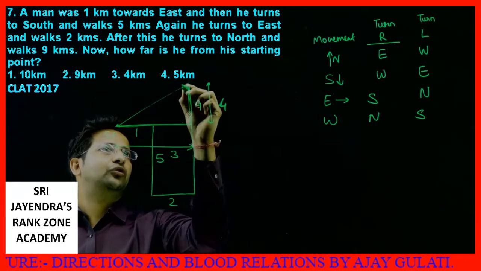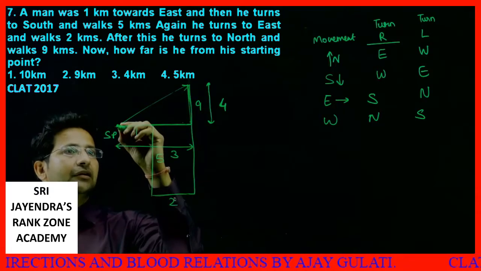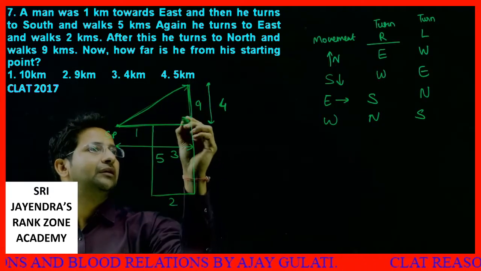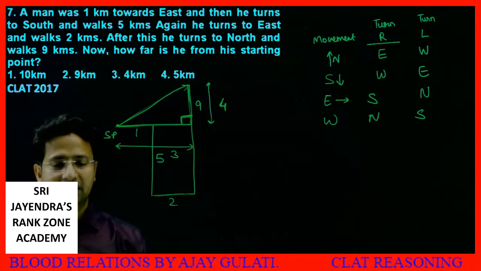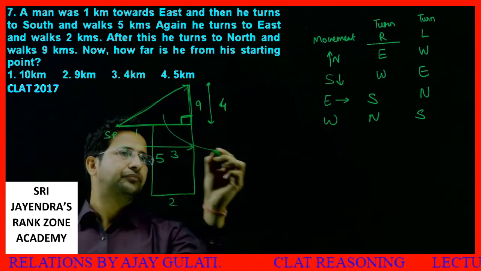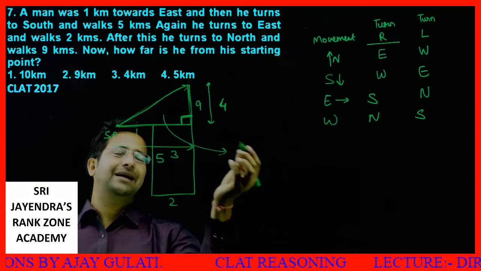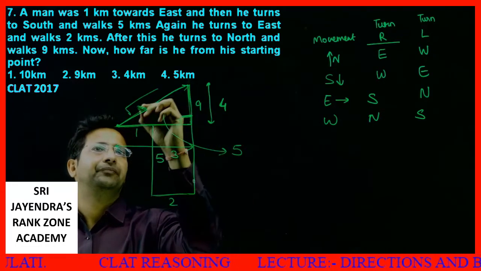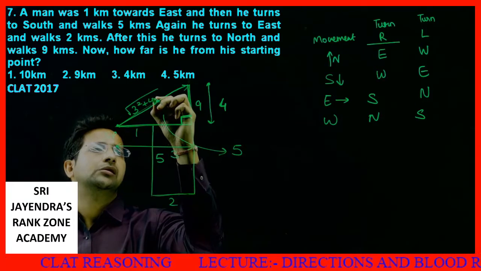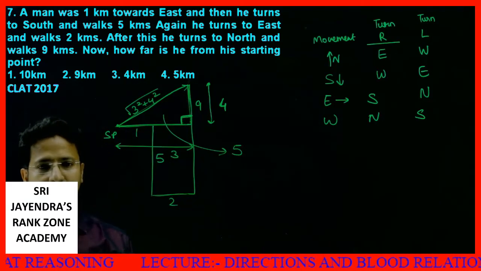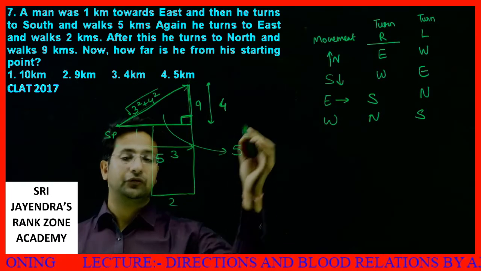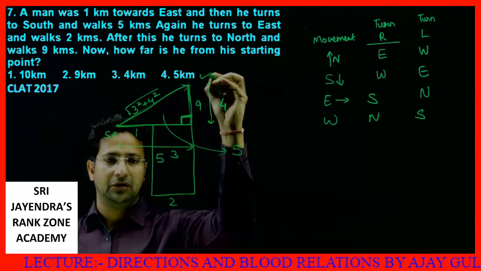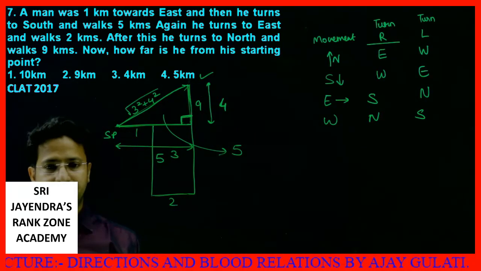As per Pythagoras theorem, we need to determine this distance. This is 90 degrees. So as we all know, the square root of 3 squared plus 4 squared is 5 kilometers. So 5 kilometers is your answer. Option number 4 is your answer. I hope it makes sense.